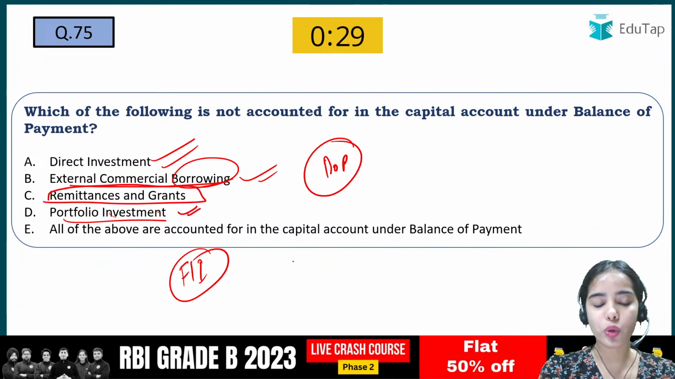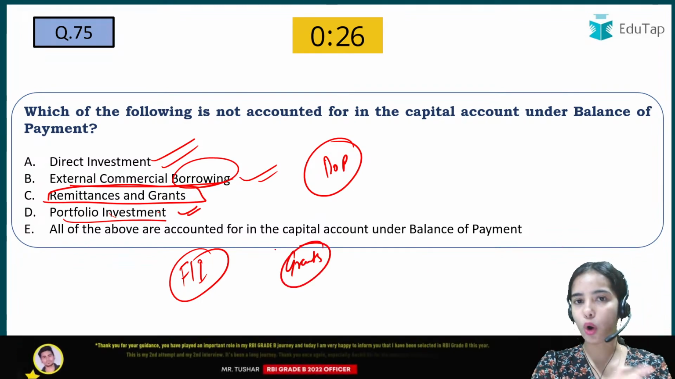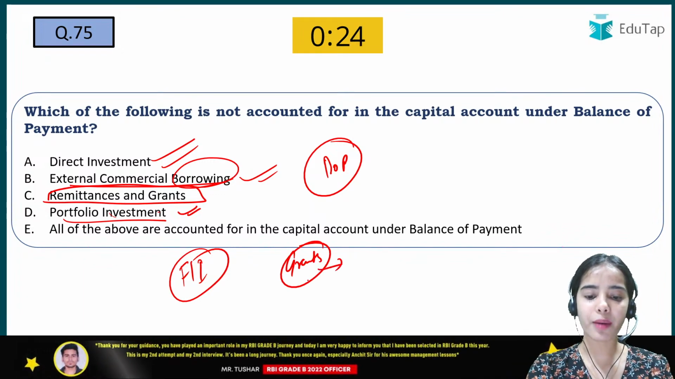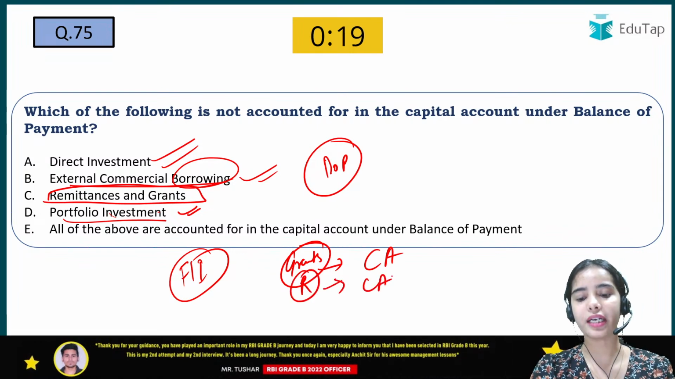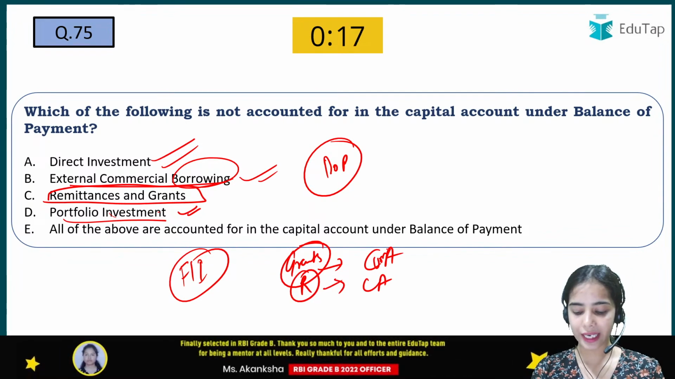Remittances and grants. I have told you that grants are not loans or aids, and they come under the current account. Okay. And the remittances also come under the current account. Okay. So here the right answer is C.